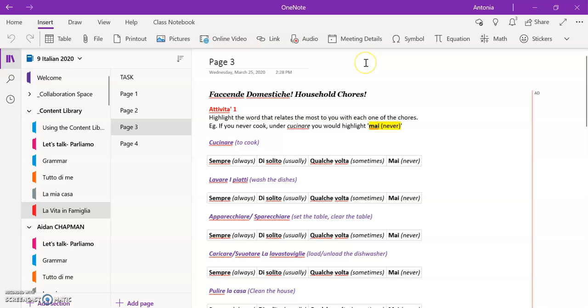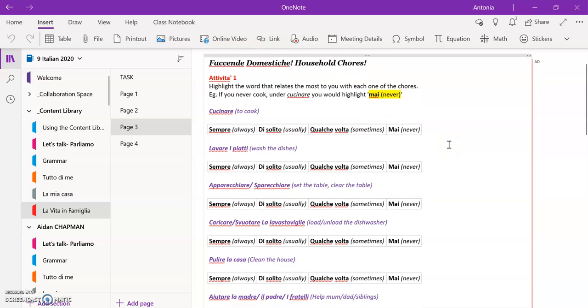So in page 3, we've got faccende domestiche, which means household chores. And in attività 1, I want you to highlight the word that relates the most to you with each one of the chores. So, for example, if you never cook, under cucinare, to cook, you would highlight mai for never.